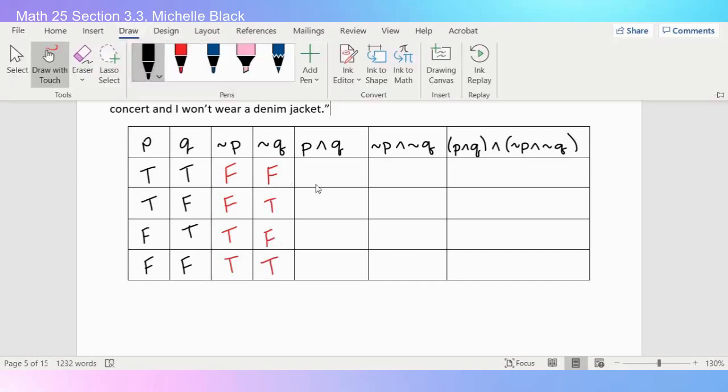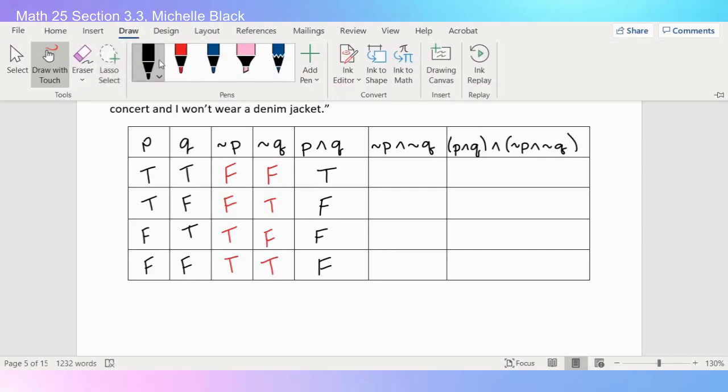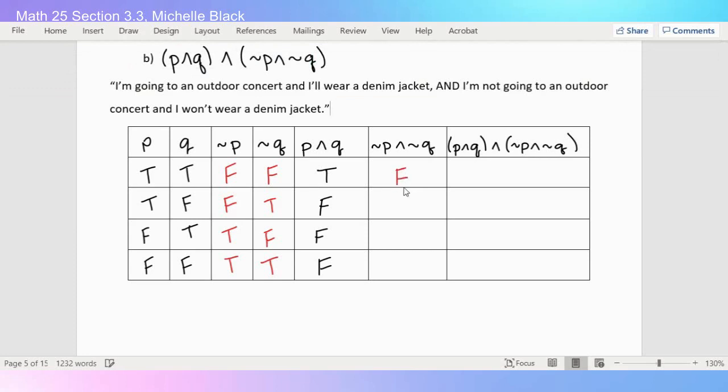Now I want to go back to looking at my normal P and Q, and I want to apply the rule for a conjunction. Remember, ands are only true when they are both true. So in this first case where I have T and T, that's where my conjunction will be true. Everything else has only one truth or no truths, so everything else here is going to be false. Do the same thing for my not P and not Q. In my first case, I have two falses, so the and would be false. In the next two cases, at least one of them is false, and only in my bottom case are they both true.